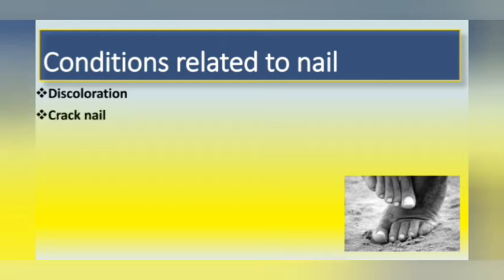Cracked nail or brittle nail. This is due to the nail plate being dry. It may break, peel or split the nail. May be linked to thyroid disease. Decreased thyroid may cause this condition. May be due to iron deficiency, exposure to chemicals, more exposure to chemically treated water, etc.